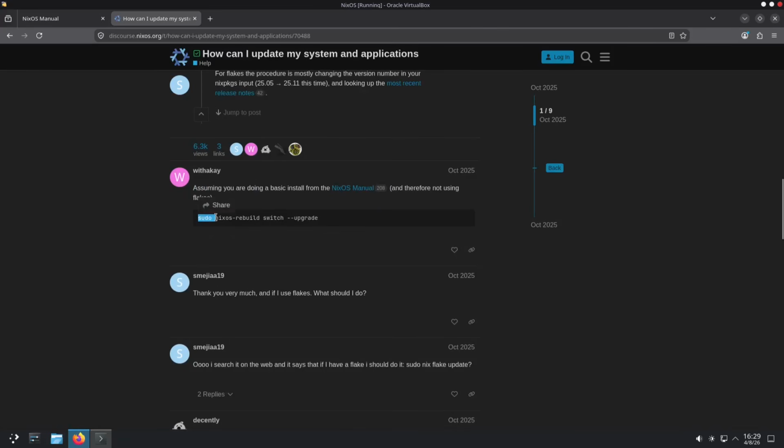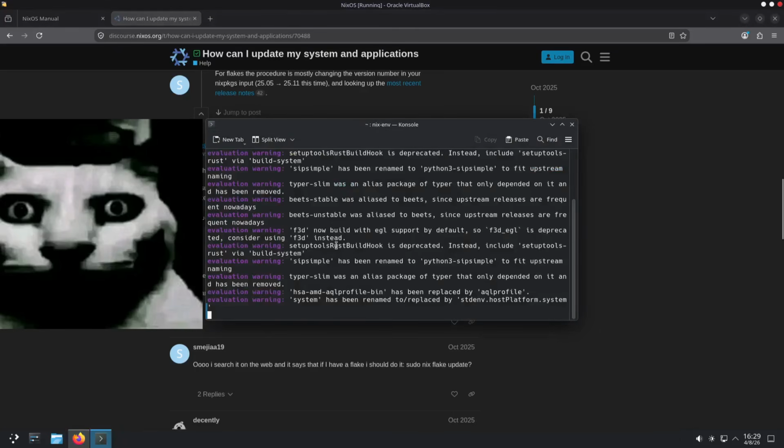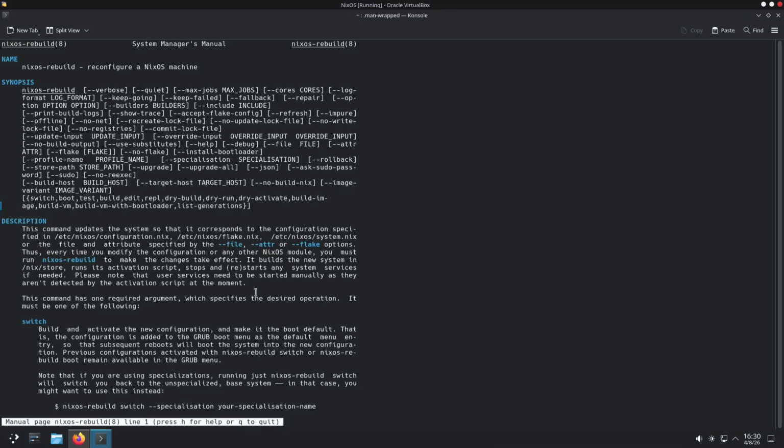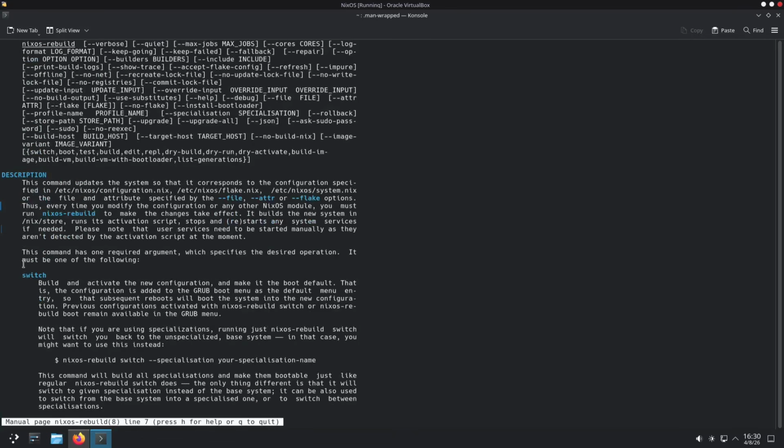Sudo nixos-rebuild switch. What? Then what am I doing right now? A rebuild? What is the rebuild? Reconfigure NixOS. Oh, now it makes sense. No, it makes sense, since that way we are reconfiguring. Okay, what's switch? Build and activate the new configuration. Oh, and make it the boot default.